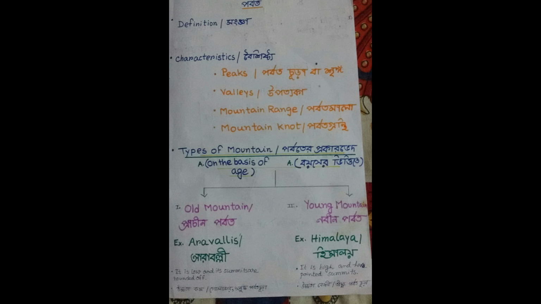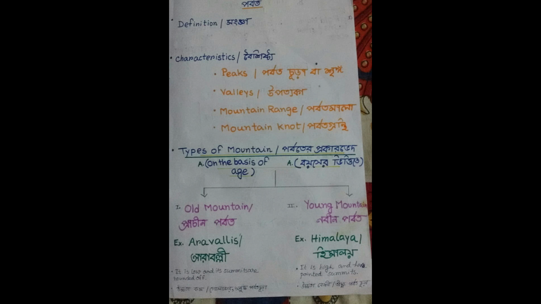Now I am telling you about the types of mountains. On the basis of age, mountains are of two types: number 1, old mountains, and number 2, young mountains. The example of an old mountain is the Aravalli in India. The example of a young mountain is the Himalaya in Asia. Old mountains are low in height and their summits are rounded off, but young mountains are high in altitude and have pointed summits.